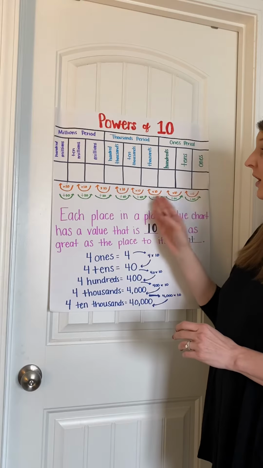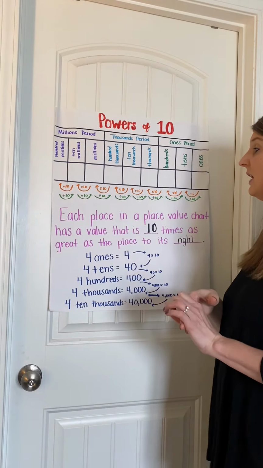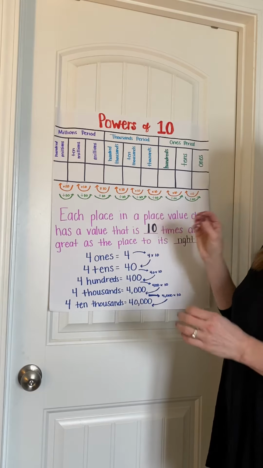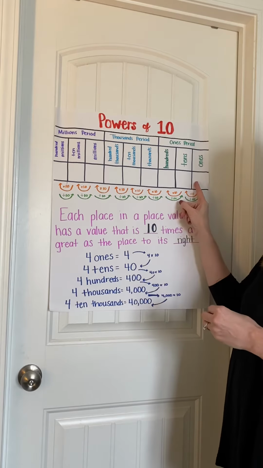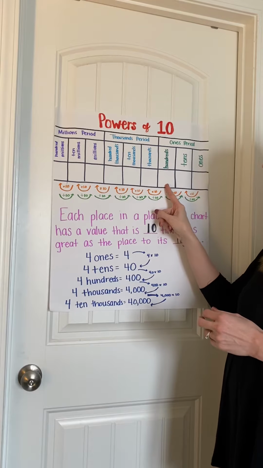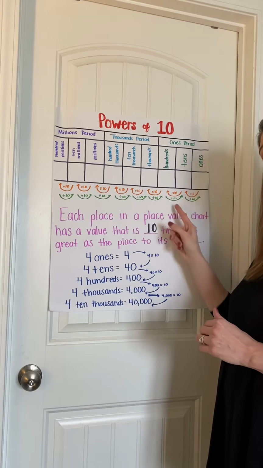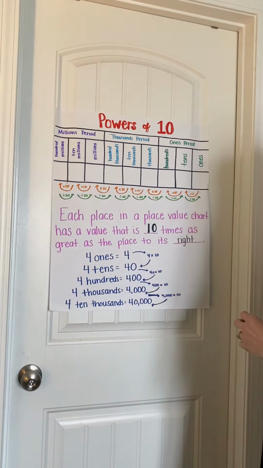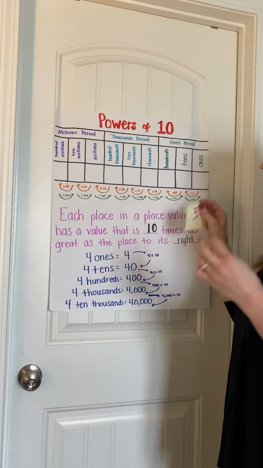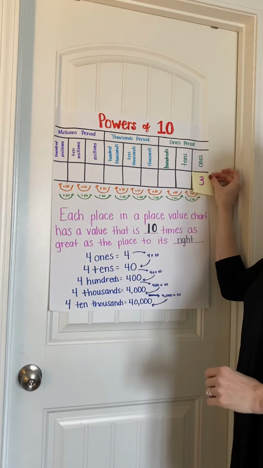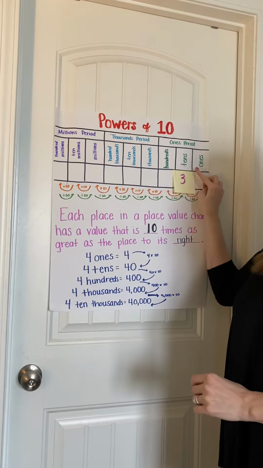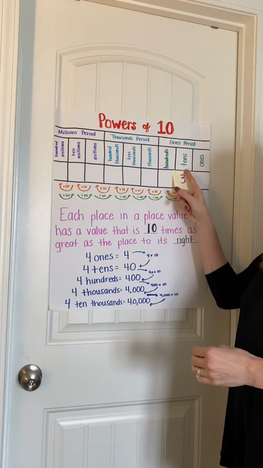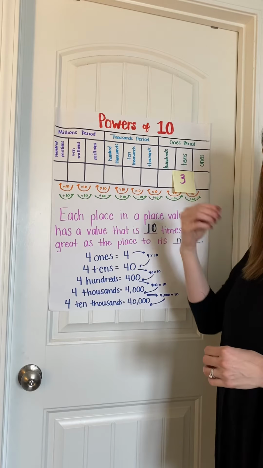So moving on, you can see here I have the arrows, and then I have times 10. That's because each time you move from one place value to a place to the left, the value of that number is going to increase by 10, or times 10. For instance, if I have 3 ones, if I move this 3 to the tens place, I now have 3 tens. The value of that 3 went from 3 to now 30. So it multiplied times 10.